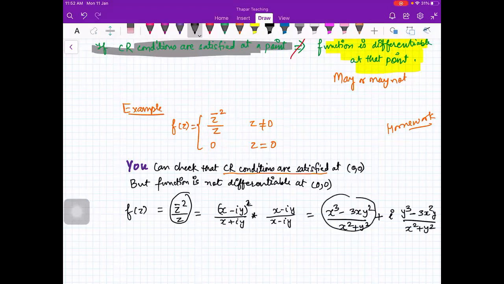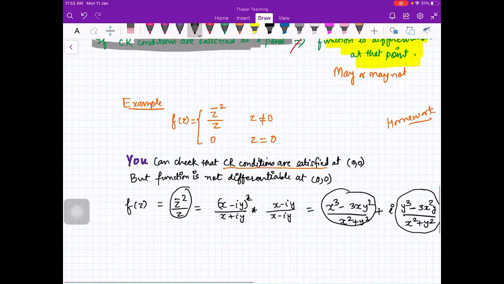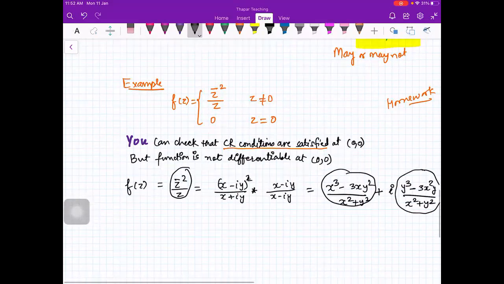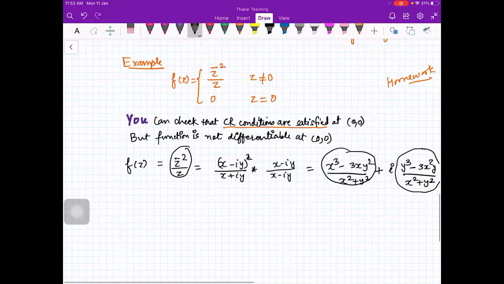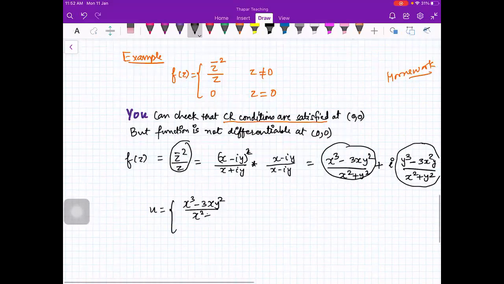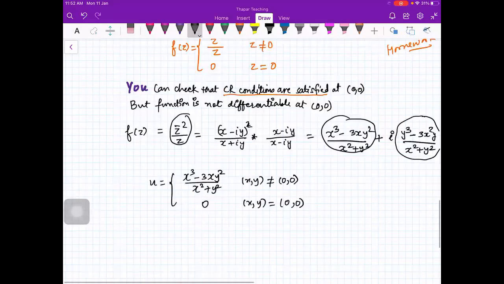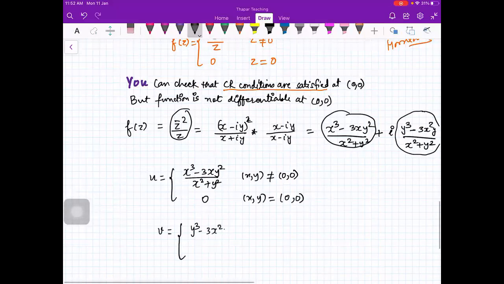So this is your U when z is non-zero and this is your V. So what is your U? U is your (x cube minus 3xy square) upon (x square plus y square) when (x, y) is not equal to (0, 0) and it is 0 when (x, y) is (0, 0). And what is your V? V is your (y cube minus 3x square y) upon (x square plus y square) when (x, y) is not equal to (0, 0) and this is 0 when (x, y) equal to (0, 0). Okay. So you got your U and V.